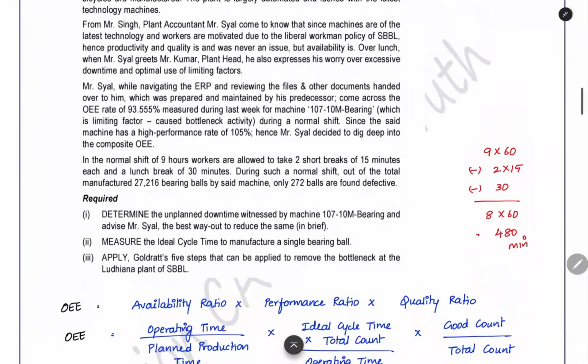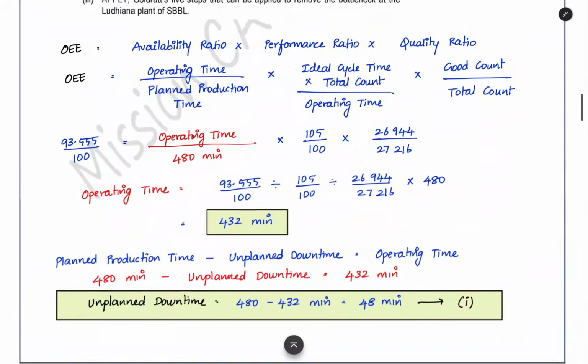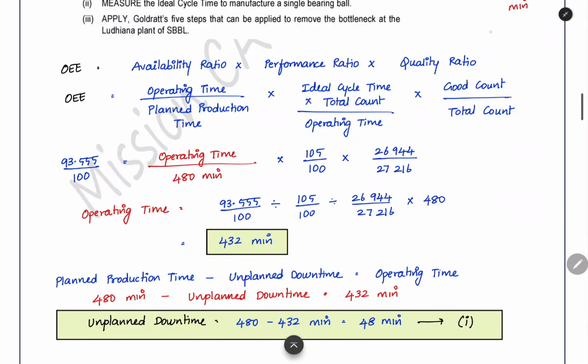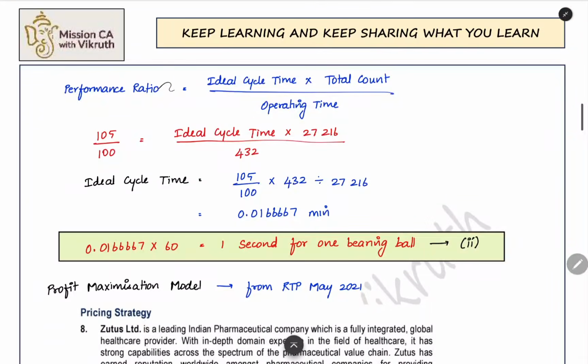And the second thing is we have to find out the ideal cycle time. So what is the ideal cycle time? Here, the performance ratio we have is 105 by 100. Operating time we have, total count we have, and then the ideal cycle time alone we have to find out. Performance ratio, operating time in the denominator, total count we have, ideal cycle time alone we have to find out. From this equation we can find out the ideal cycle time to be